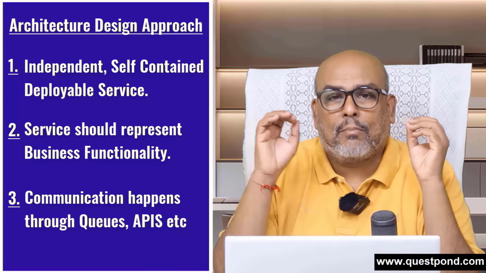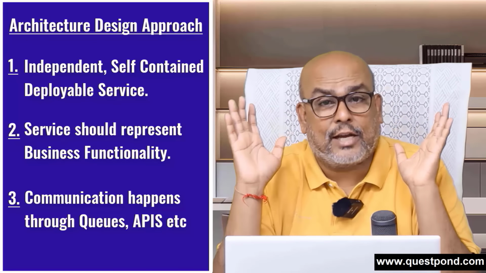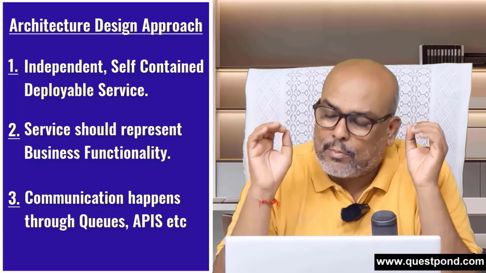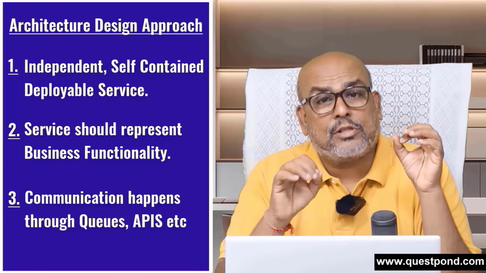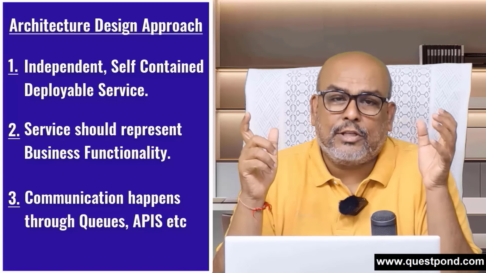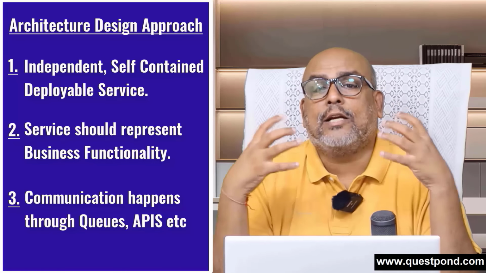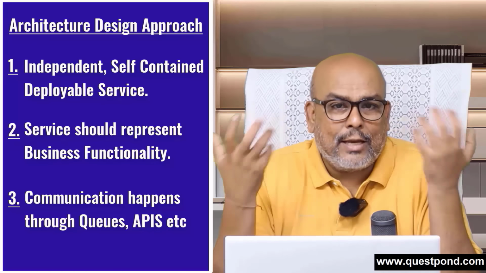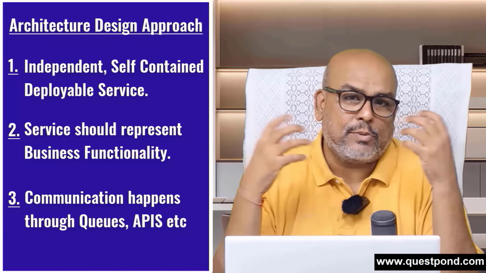So, 3 points. Microservice is an architecture design approach wherein we create independent, self-contained, deployable services, each one of these services represents a business functionality, and these services talk with each other through a loosely coupled infrastructure like a queue, or an API, or a database, or something else.